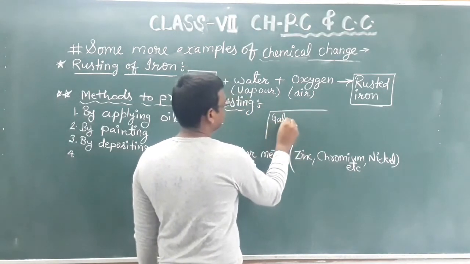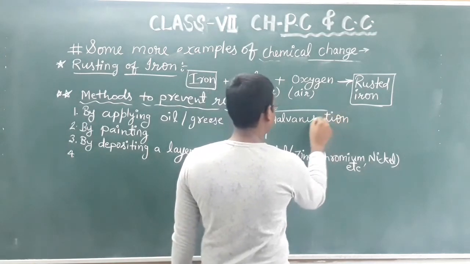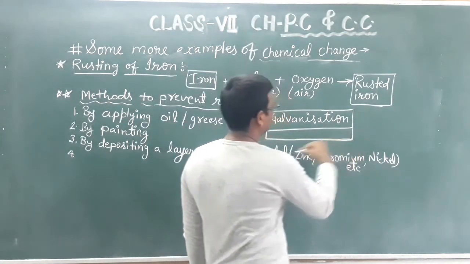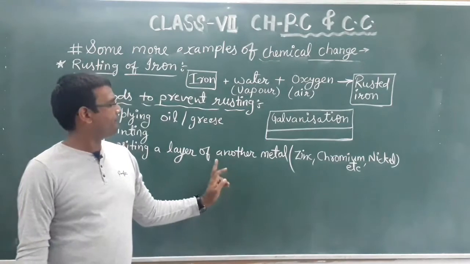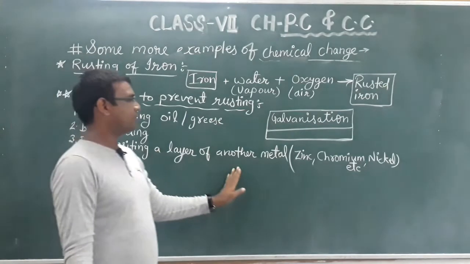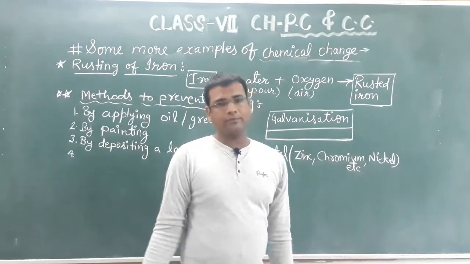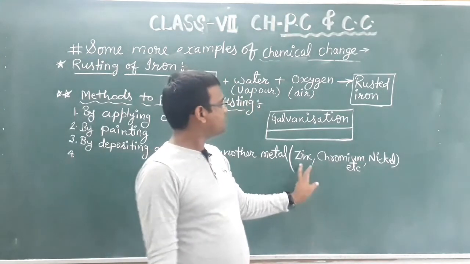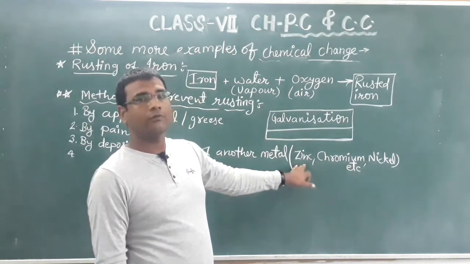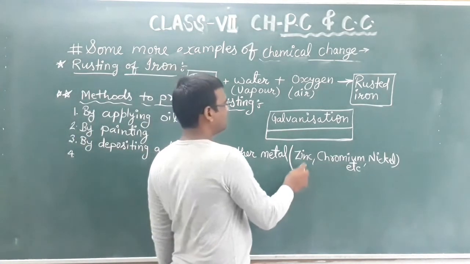Now here one special word is there in your textbook, and you should know the meaning of that word: galvanization. What is the meaning of galvanization? It is the deposition of a layer of another metal over the iron surface. If we use any one of them, this is simply deposition, but if we use only zinc as a specific case, then the deposition of zinc on the iron surface is called galvanization.